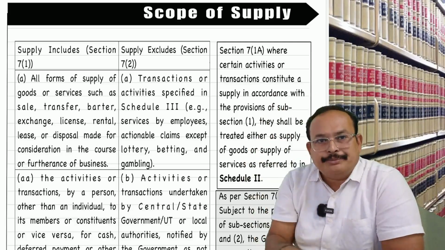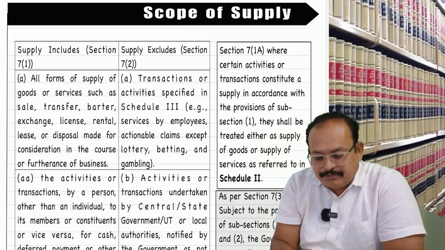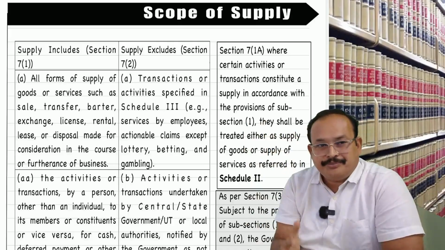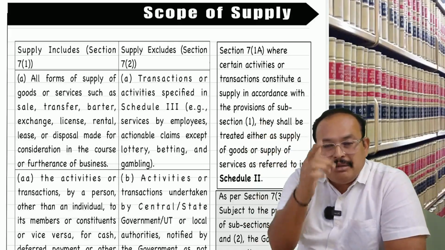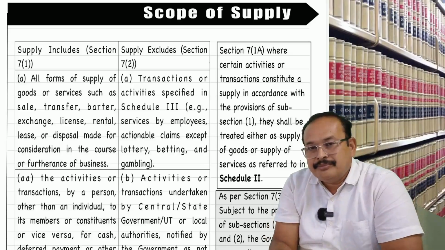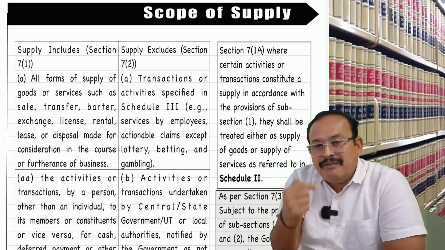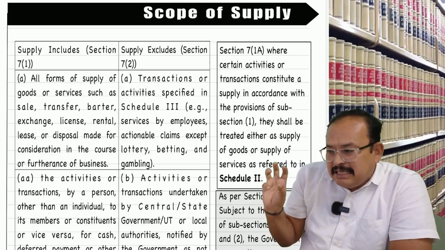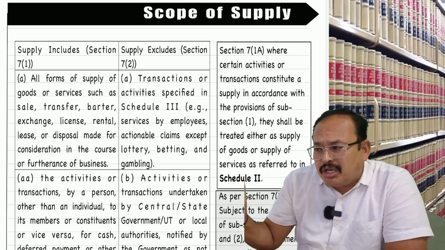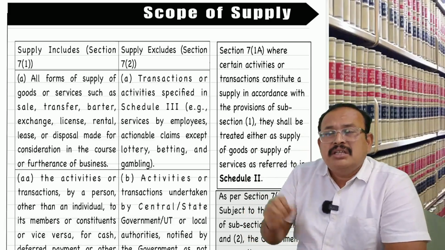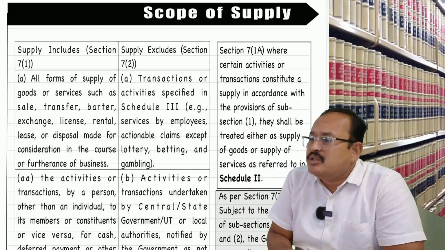Assume a scenario, co-insurance. My name is National Insurance Company. Your name is Oriental Insurance Company. We both of them joined together, covering the loss of stock of Tata Motors. Tata Motors stock 10,000 crores.